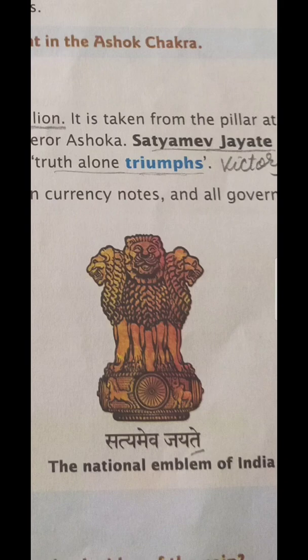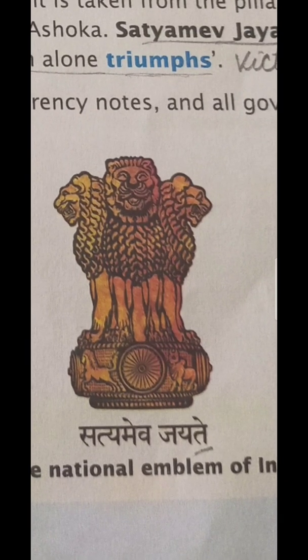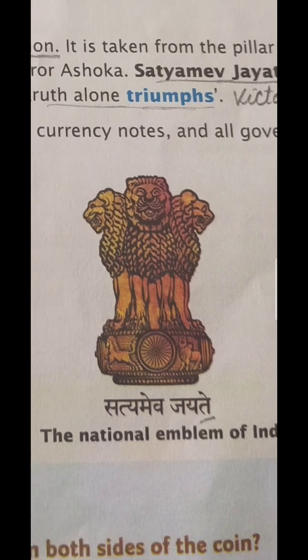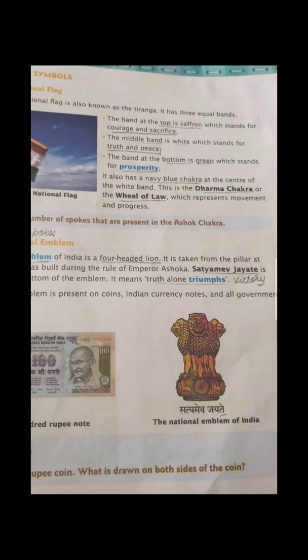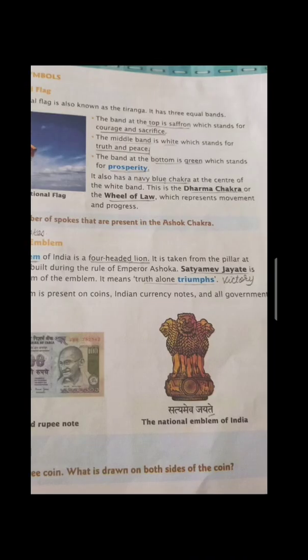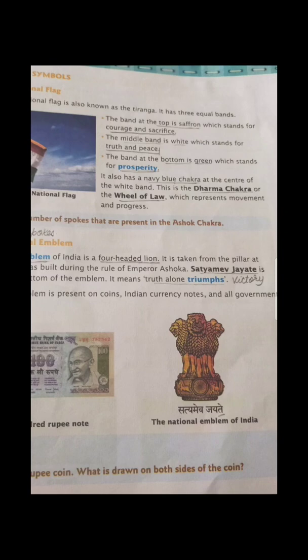Satyamev Jayate is written at the bottom of the emblem. Here you can see, below this emblem, Satyamev Jayate is written. What is the meaning of Satyamev Jayate? It means truth alone triumphs. Truth means that you have to speak the truth, and triumph represents victory. Victory means jeet hamari, okay. So triumph is representing our victory.